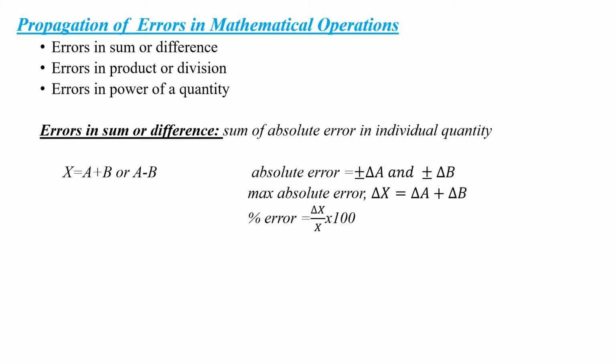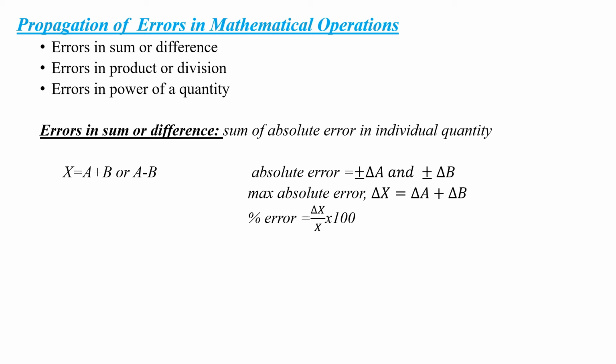Actually, it is a sum of absolute errors in the individual quantities. For example, let the equation be x equal to a plus b or a minus b. So a and b are the individual quantities. Their absolute errors will be represented as plus or minus delta a and plus or minus delta b. So the maximum absolute error will be delta x equal to delta a plus delta b. That is the sum of absolute errors in the individual quantities.